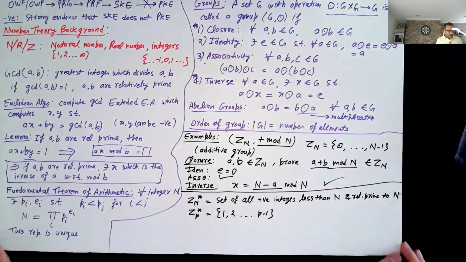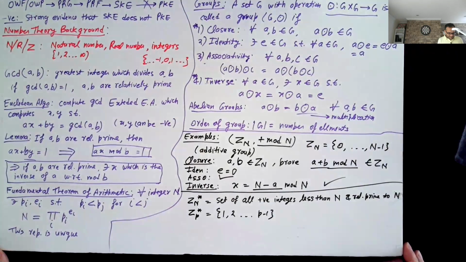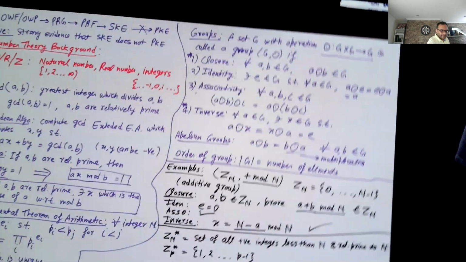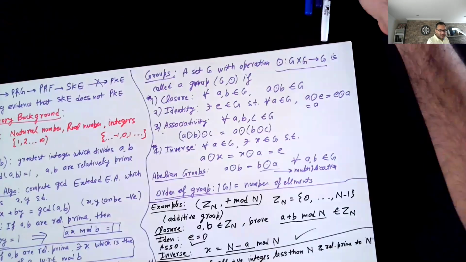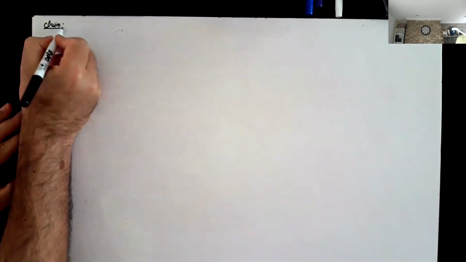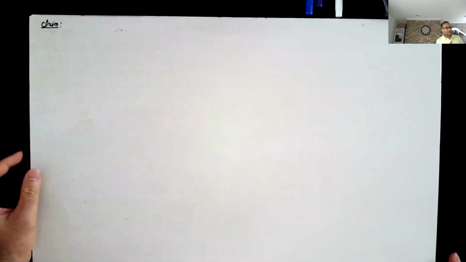Okay, so now my claim is that Zn star is essentially a multiplicative group. And again, to prove that, I'll need your help.